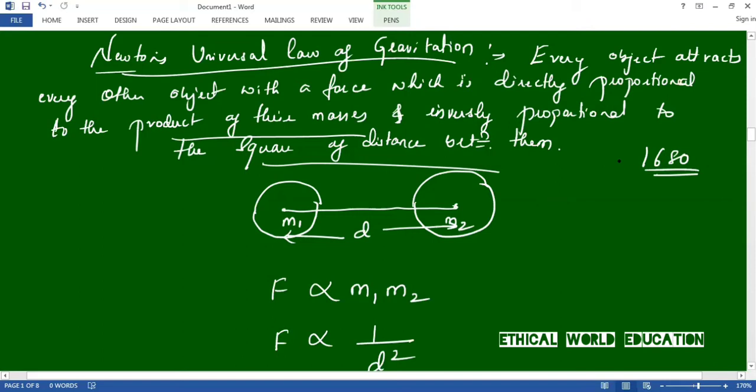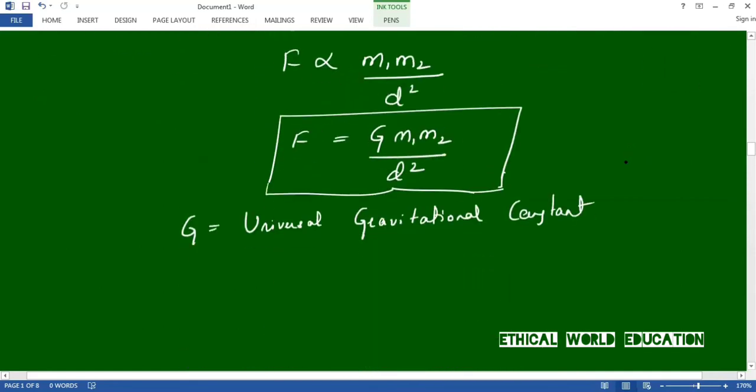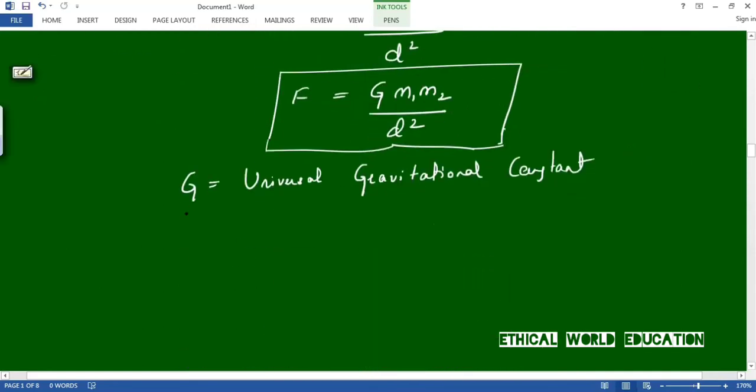Next thing is, we'll know the value of the constant. The gravitational constant value is 6.67 into 10 raised to the power of minus 11 Newton meter square per kg square.